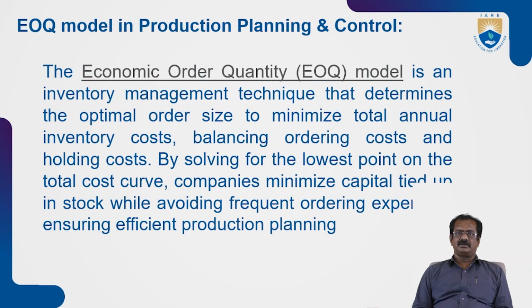The EOQ model, economic order quantity model. This is an inventory management technique that determines the optimal order size to minimize the total annual inventory cost, balancing the order costs and holding costs. When it comes to inventory, the major components are how much we are investing, what is the quantity that we are purchasing, and how much time it is idle. If we can synchronize these three principles of inventory management, then it will minimize the idle time for any of the objects.